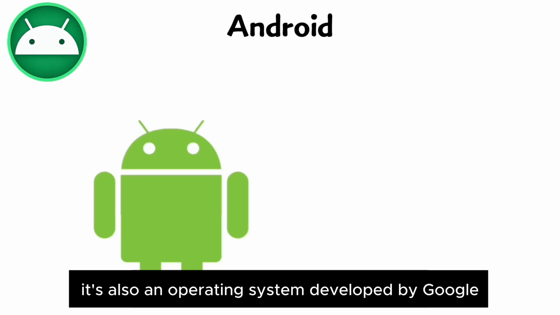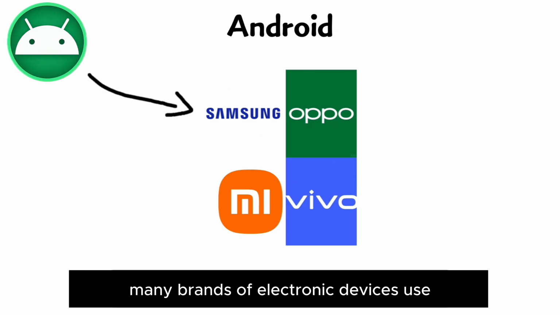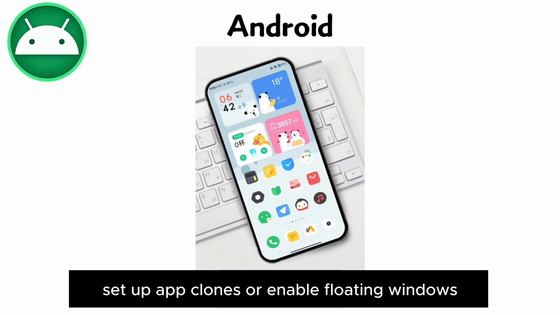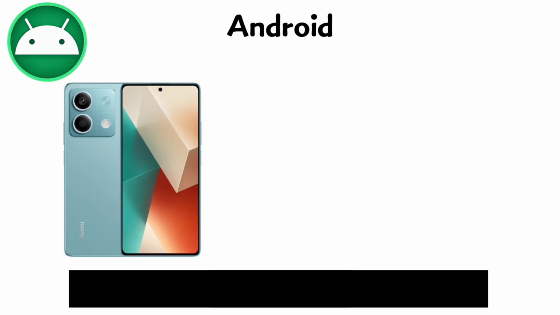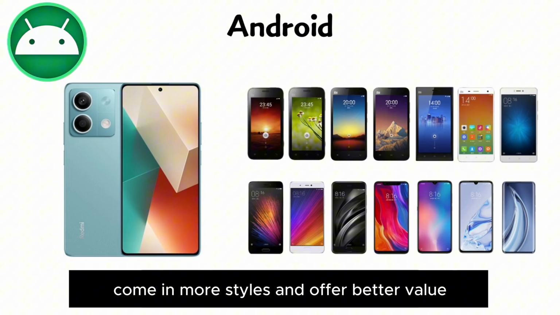Android. It's also an operating system developed by Google. It is one of the most popular systems. Many brands of electronic devices use the Android system. Android users can freely change phone themes, set up app clones, or enable floating windows. Android devices are usually cheaper, come in more styles, and offer better value, providing users with more choices.